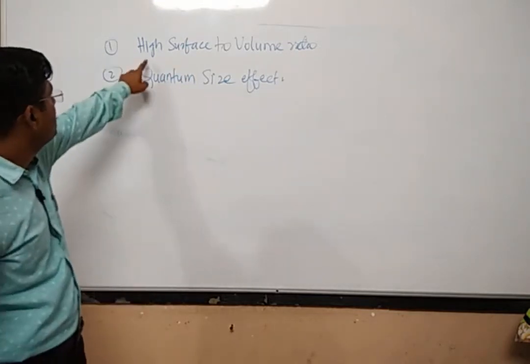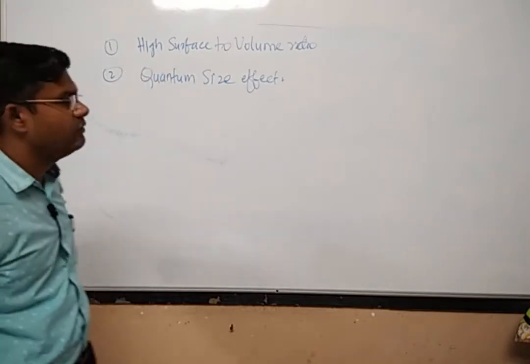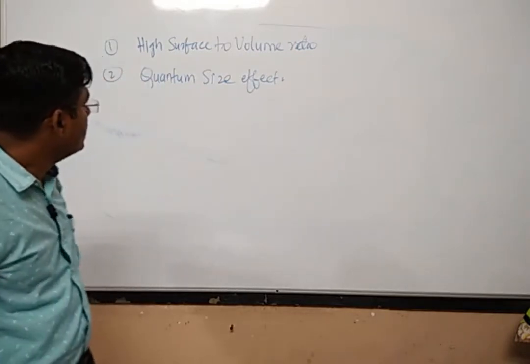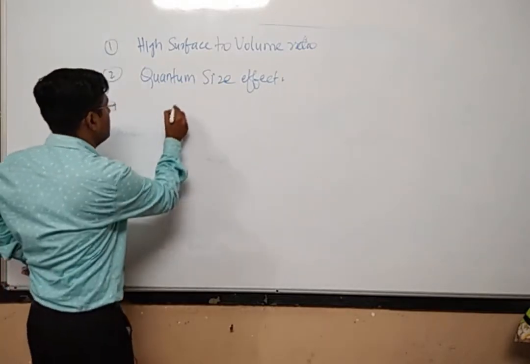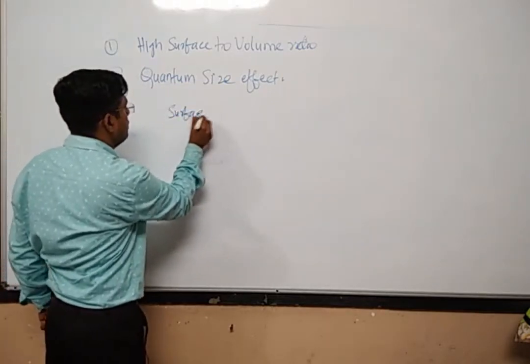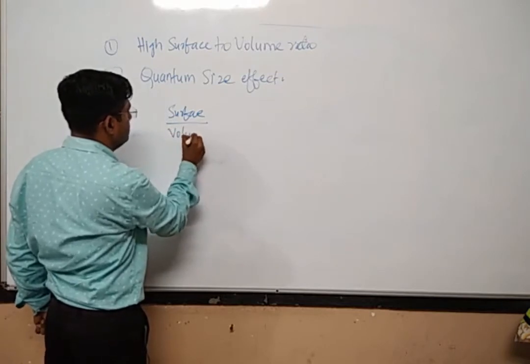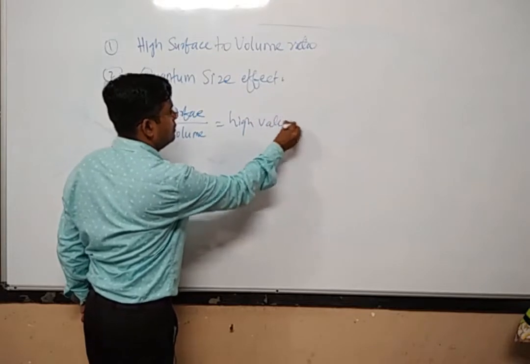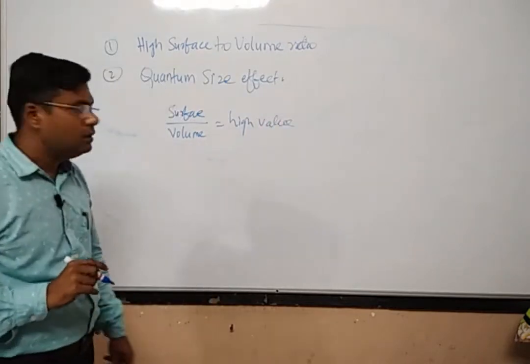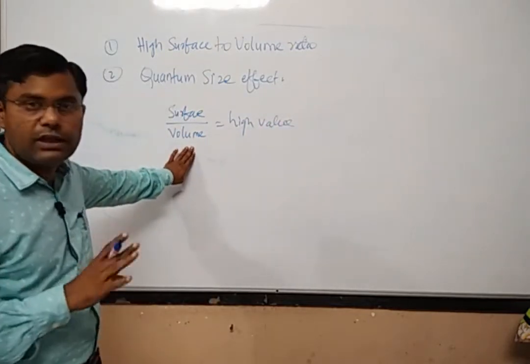Now let us understand the first property. What is meant by high surface to volume ratio? High surface to volume ratio means that if you obtain the ratio of surface by volume, you will get a very high value. Now let us understand this with one example.